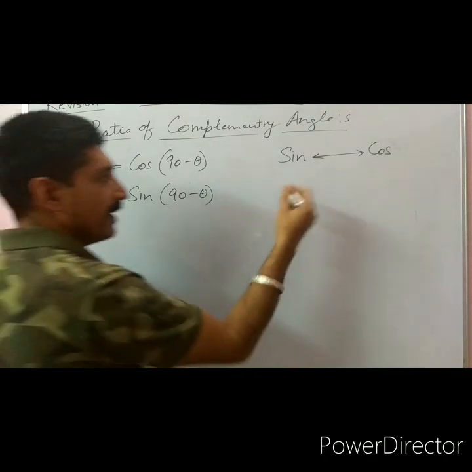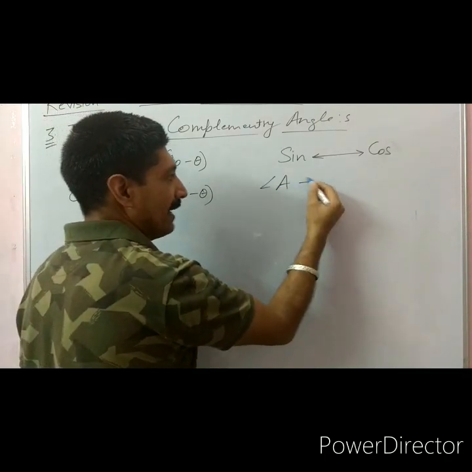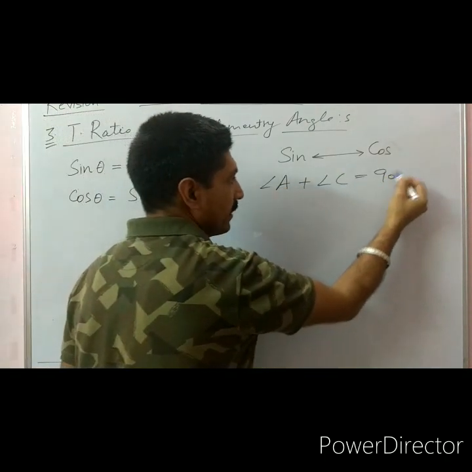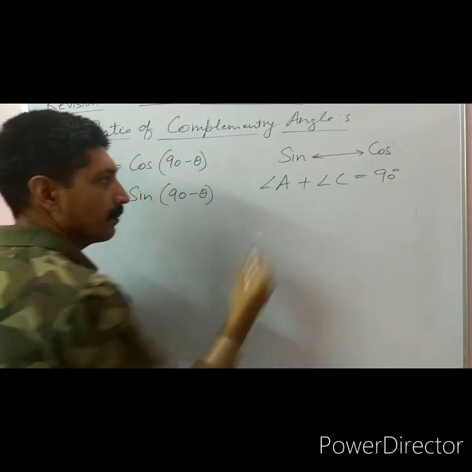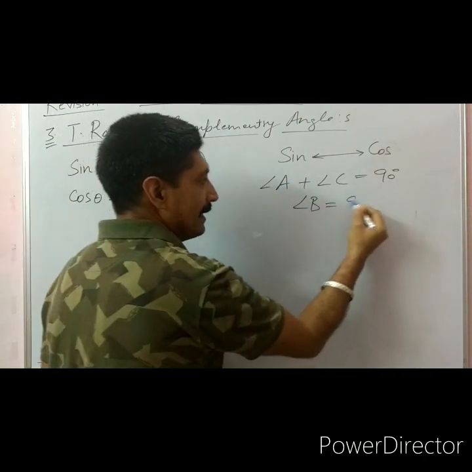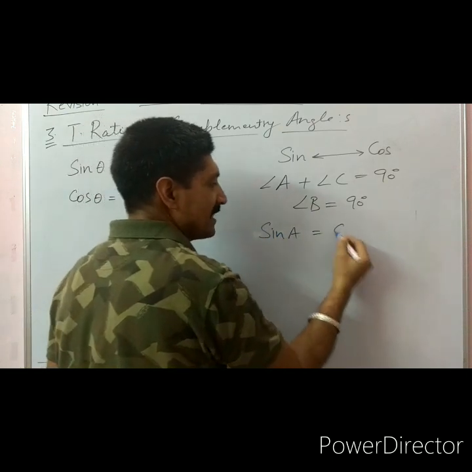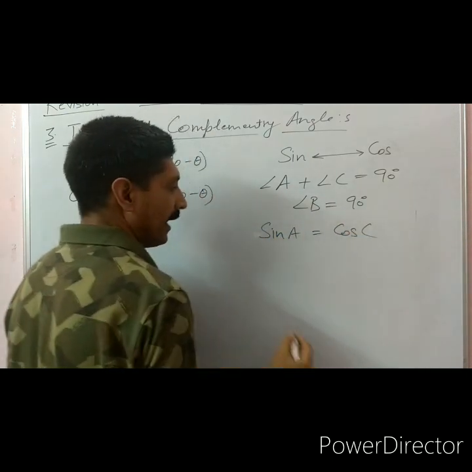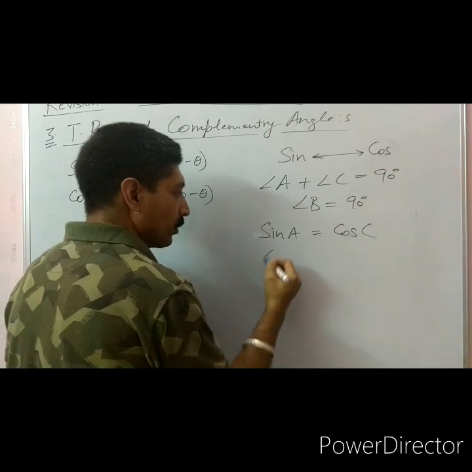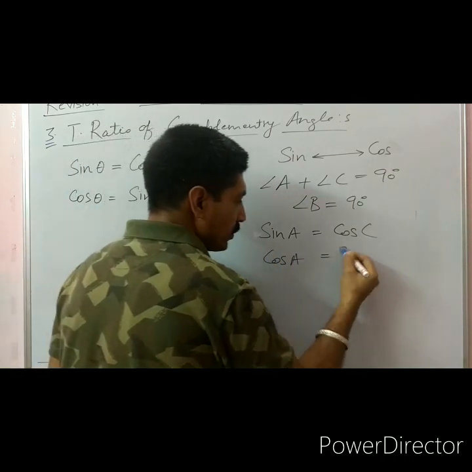Complementary angles: here angle A plus angle C is equal to 90 degrees, both acute angles, because angle B I have taken as 90 degrees. So sine of A is always equal to cosine of C, and cosine of A is equal to sine of C.